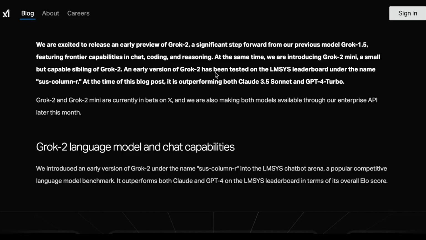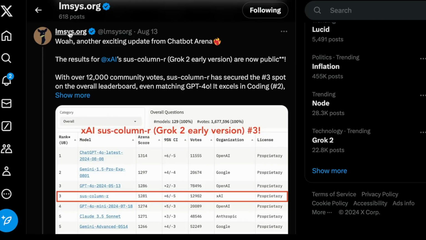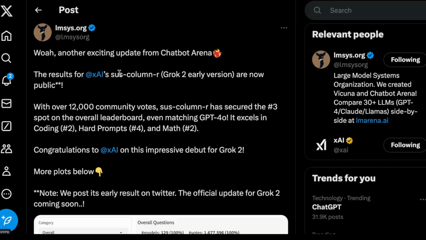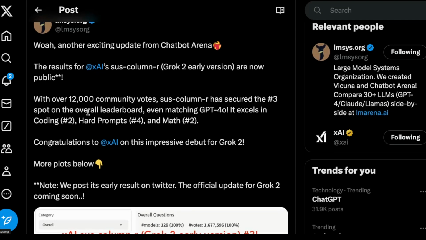We actually have been testing Grok 2 on the LMSys leaderboard under the name sus-column-r. So here is the announcement from lmsys.org. So this is the update on Chatbot Arena and this particular model sus-column-r. It actually received 12,000 community votes and it ranks number 3 spot on the overall leaderboard, even matching GPT-4o.